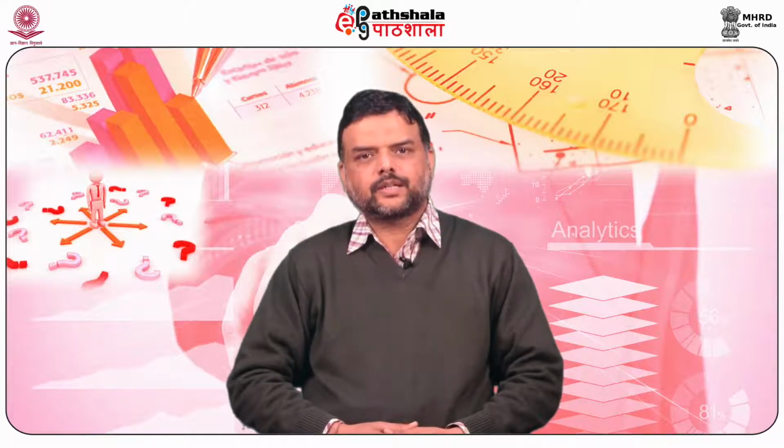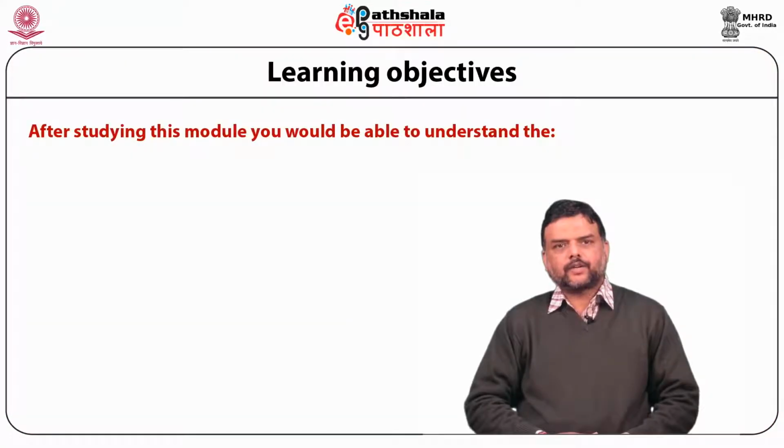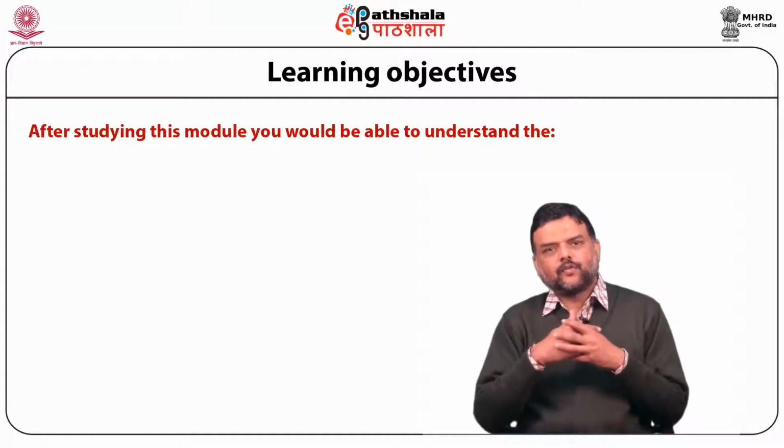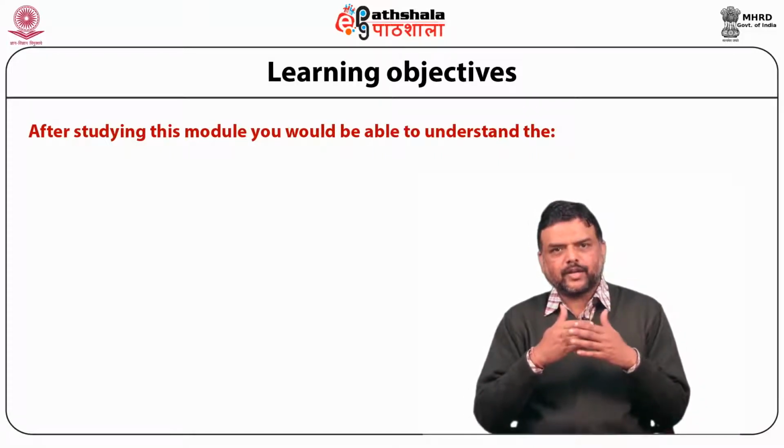Today we are going to discuss the module Measures of Central Tendency: Mathematical Averages, Arithmetic Mean, Geometric Mean, Harmonic Mean, under the paper Quantitative Techniques for Management Decisions. After studying this module, which is very important for a management student because it supplements the subjective decision making of a manager with objective facts,